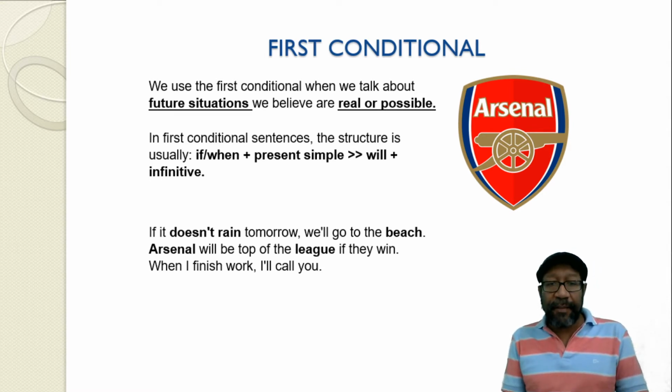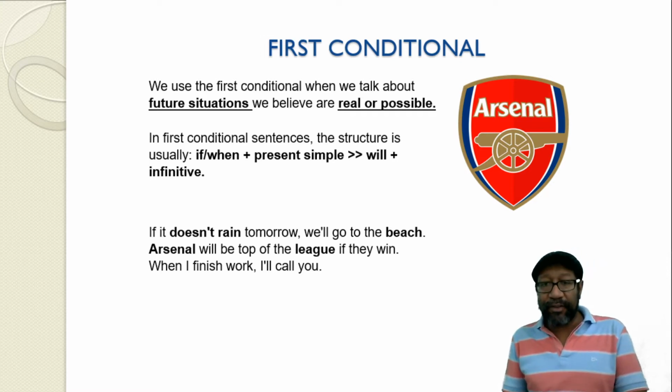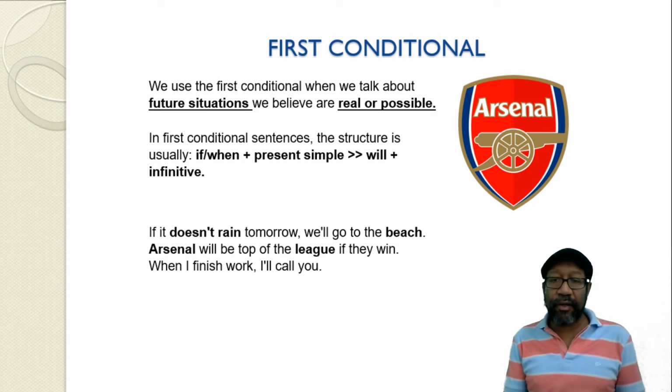And here we have some examples. If it doesn't rain tomorrow, we'll go to the beach. And as you can see, doesn't is the contracted form of does not, and we'll is we will. So it's the future. It's also the contracted form.